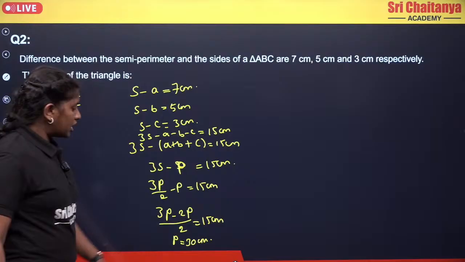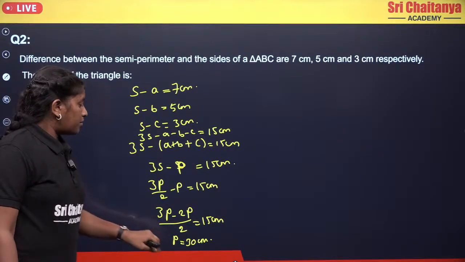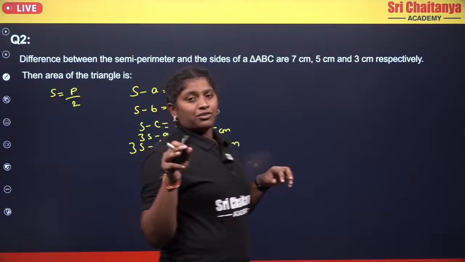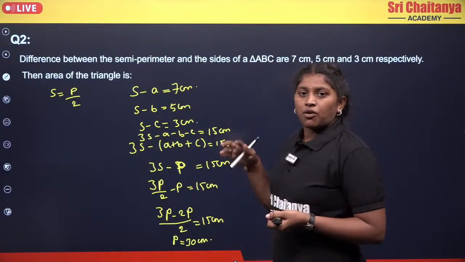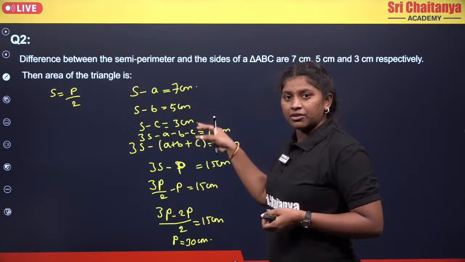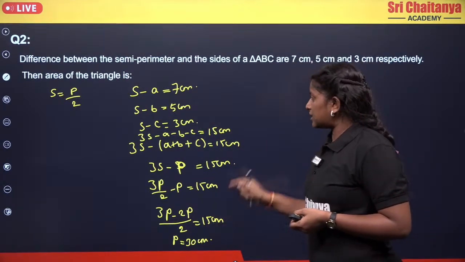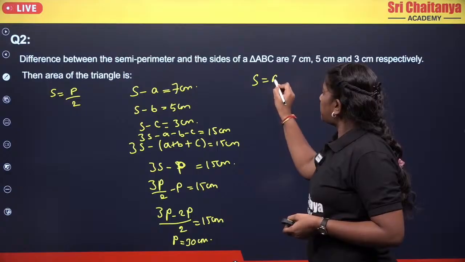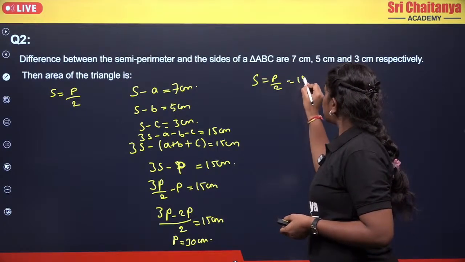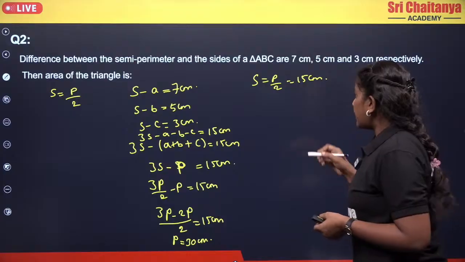Okay, so we already got our P equals 30 centimeters, right? Now coming to here, we need not find our ABC values, because in the formula we need S minus A, S minus B and S minus C. They already gave those values. So from this you get your perimeter as 30 centimeters. Now semi-perimeter will become half of the perimeter, which is nothing but your 15 centimeters. Okay, now what will the area be?